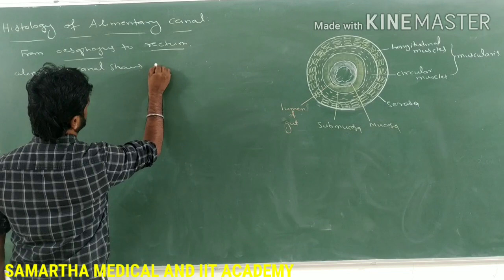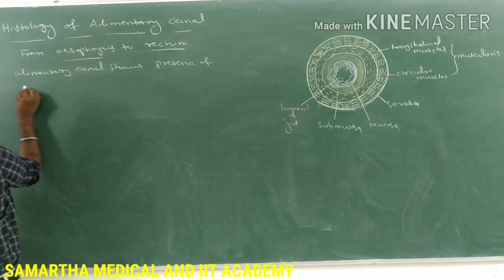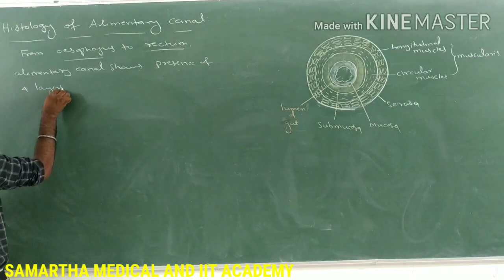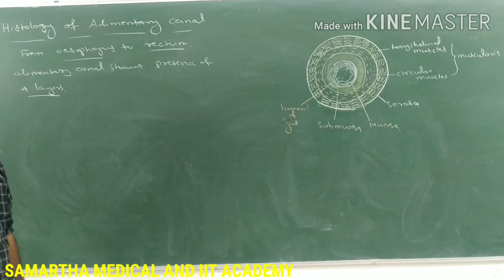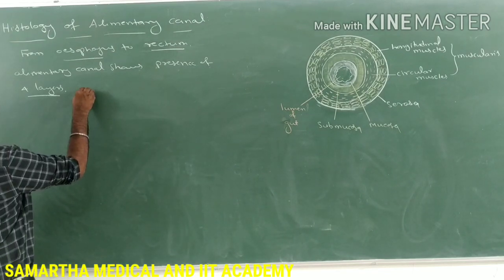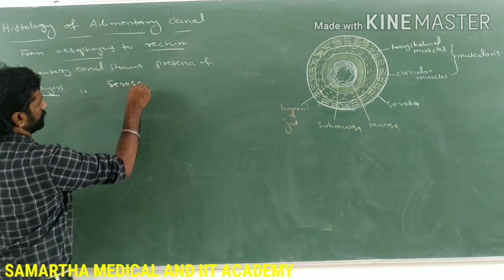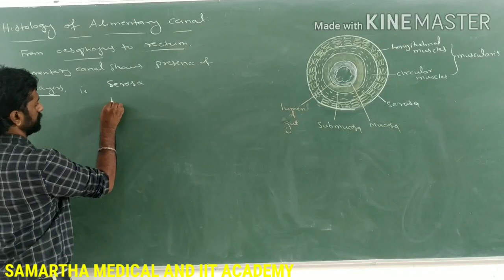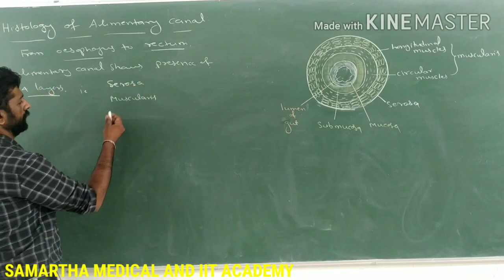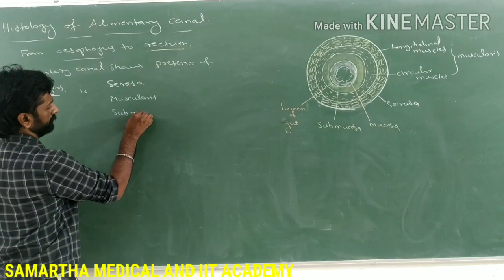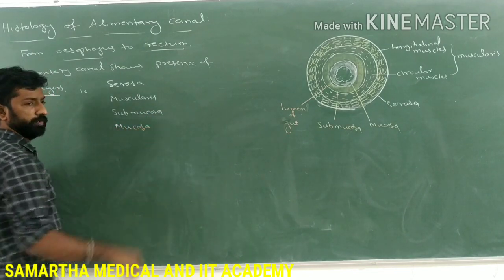presence of four layers in the cross section of the alimentary canal. You can see the presence of four layers. What are those? The first one is serosa, the outermost is serosa. Next is muscularis, and the third layer is submucosa, and the fourth one, or the last one, the innermost, is called mucosa.